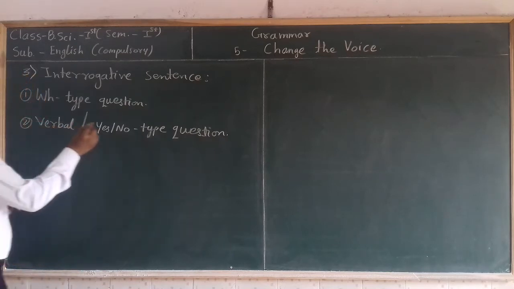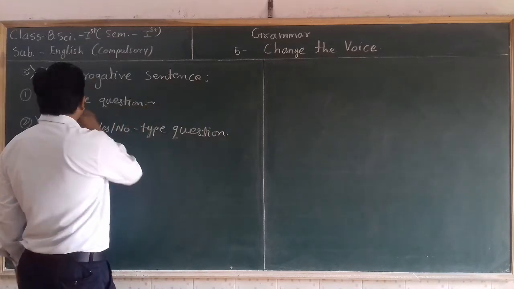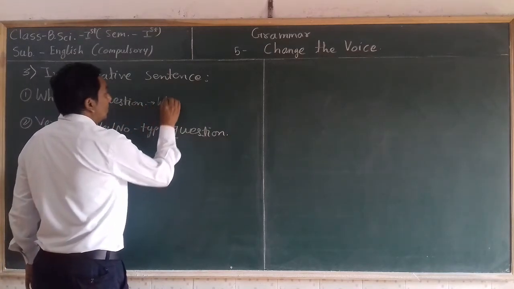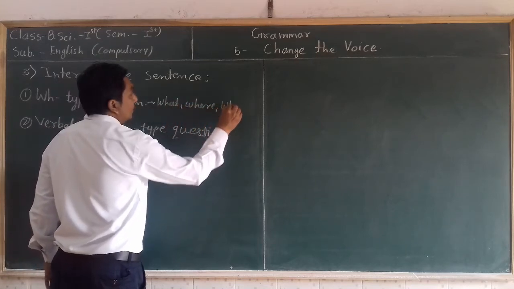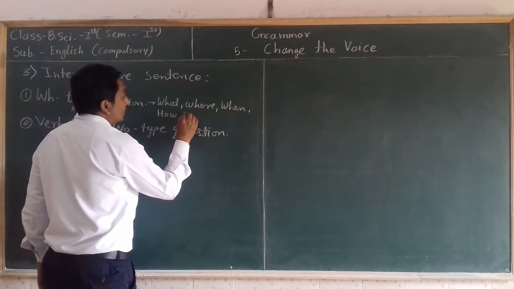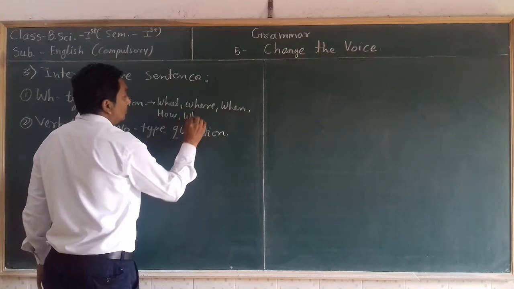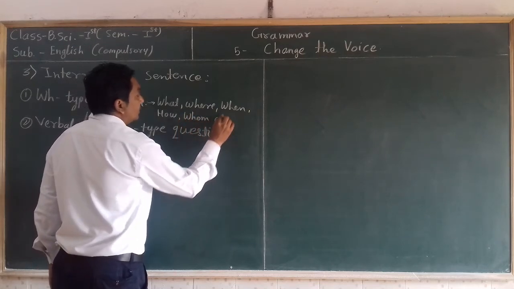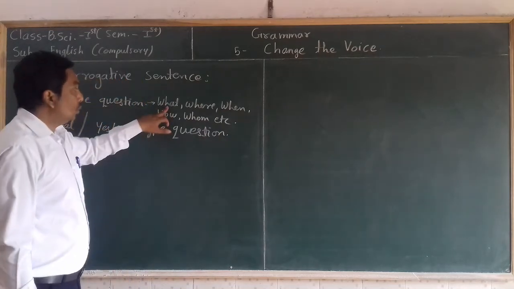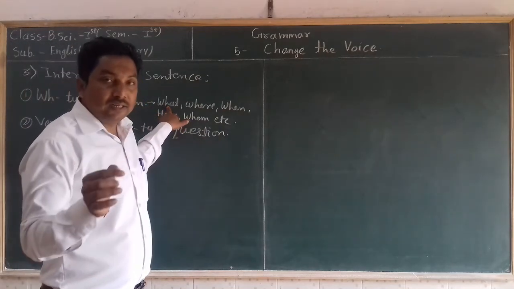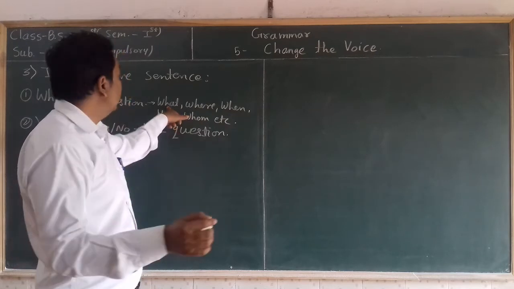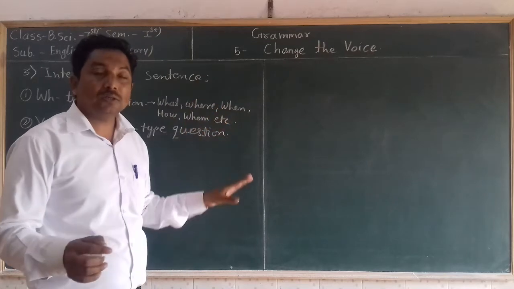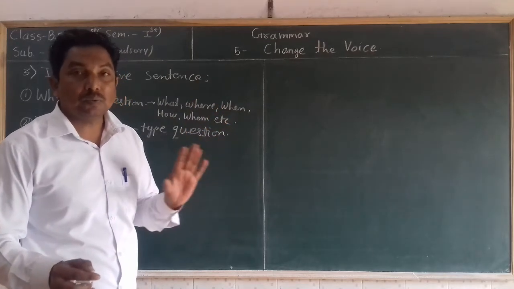So for example, the words which start with WH: what, where, when, how, whom, etc. So the sentence that starts with a word beginning with WH is called a double step question.